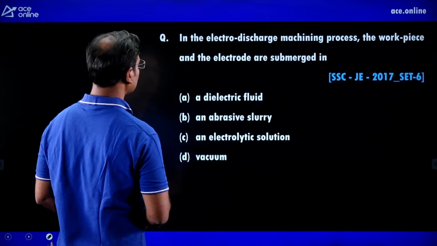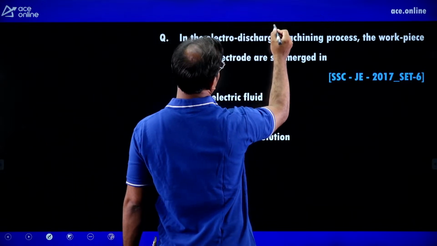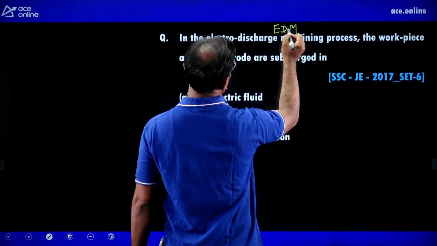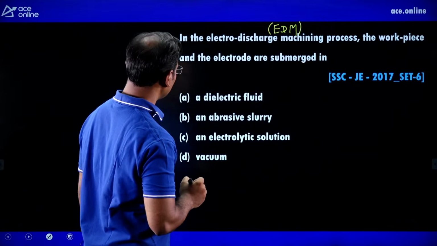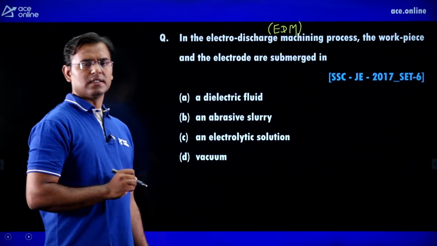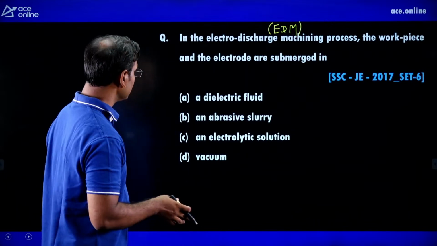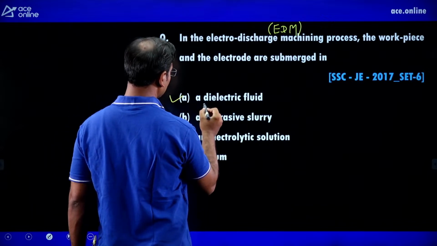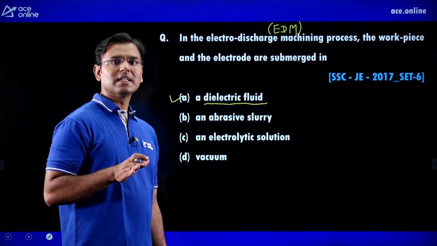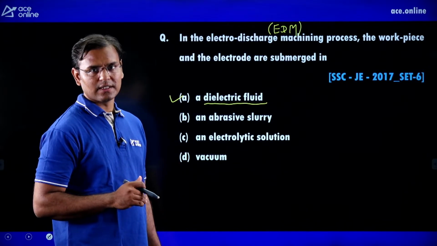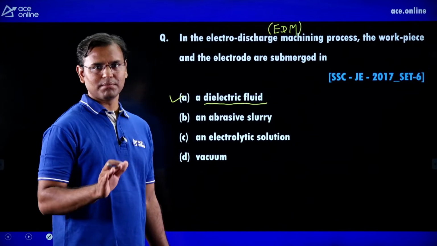Now see next, in the electro discharge machining process, the workpiece and the electrode are submerged in a dielectric fluid. Guys, in the EDM method, we are using kerosene as the dielectric medium. Dielectric means the electricity does not travel through that fluid, and that dielectric fluid we use in the EDM method.